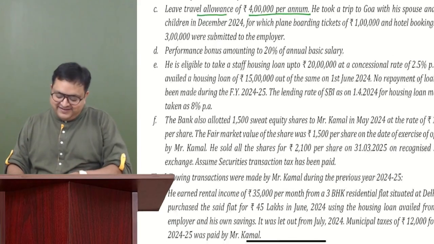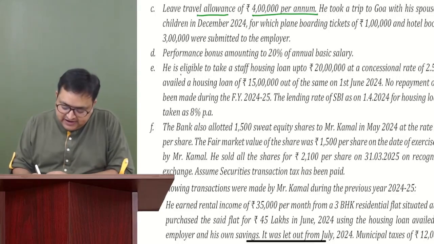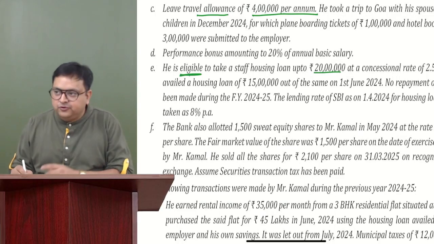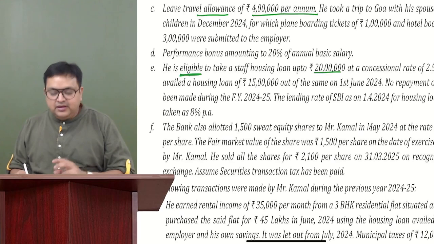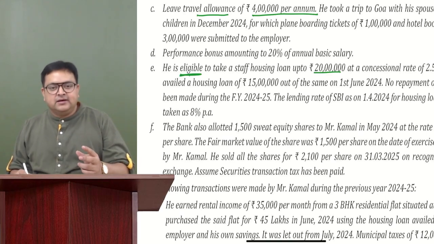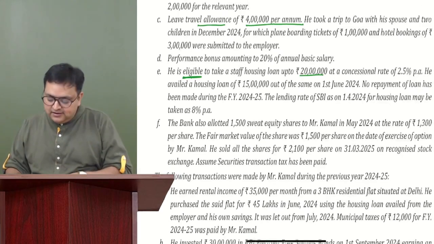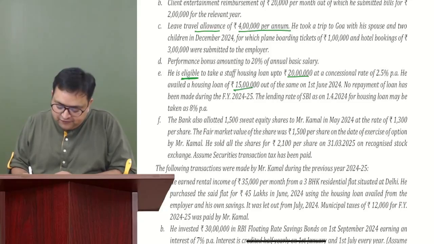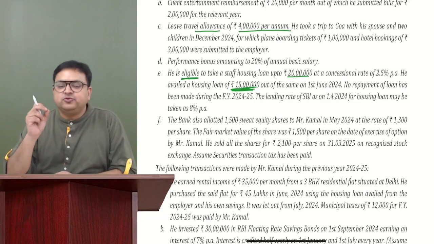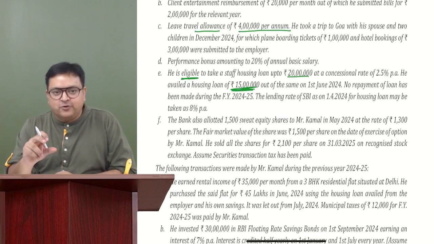Understand this. He is eligible to take the loan of 20 lakh. So please don't make a mistake here. He was eligible for 20 lakh, but how much loan has he taken? He has taken a loan of 15 lakh. So some students might commit a mistake over here.